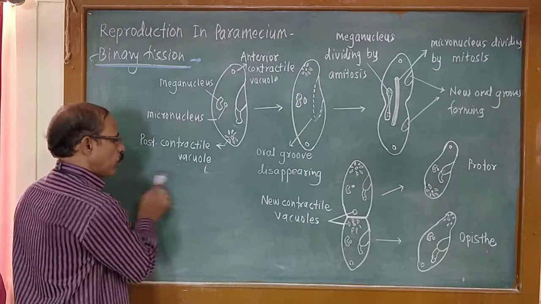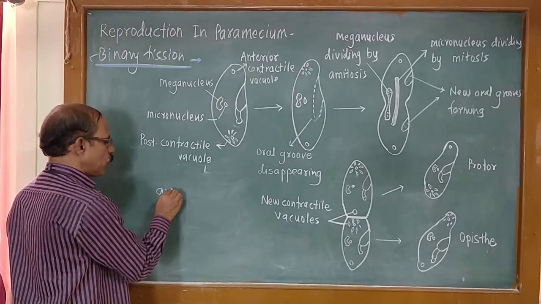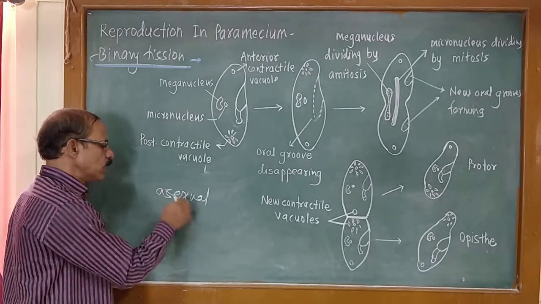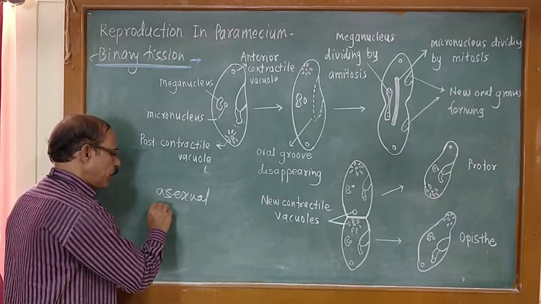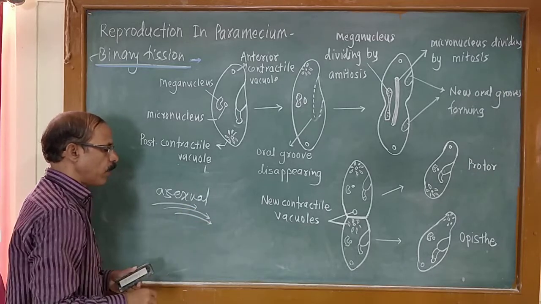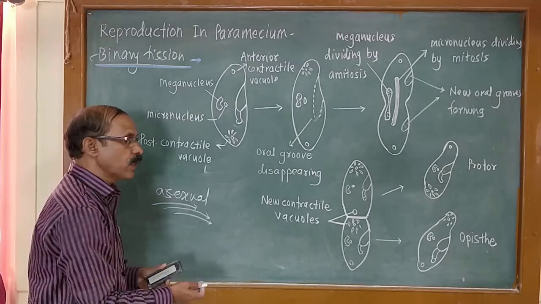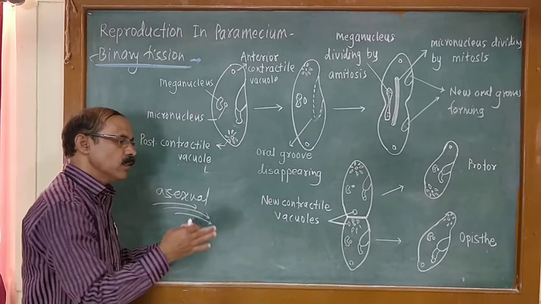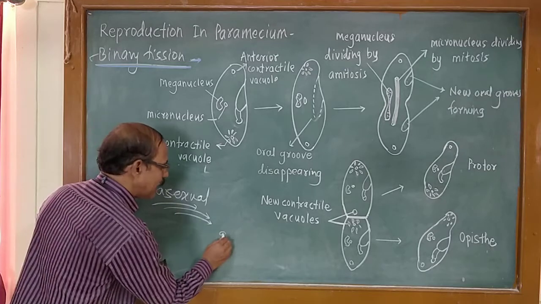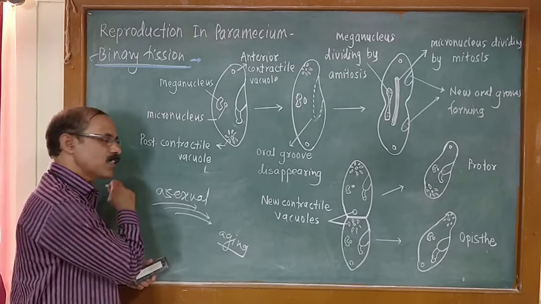Paramecia generally reproduce by means of asexual reproduction, binary fission or any other process. When paramecia reproduce successively, repeatedly, by means of asexual reproduction, what happens? The colony becomes weak. And if the colony becomes weak, the metabolic activities start to retard. That is called aging. Aging of the colony due to successive asexual reproduction.